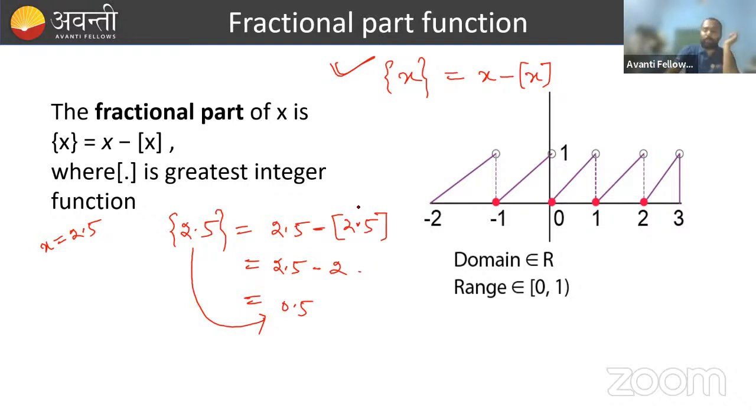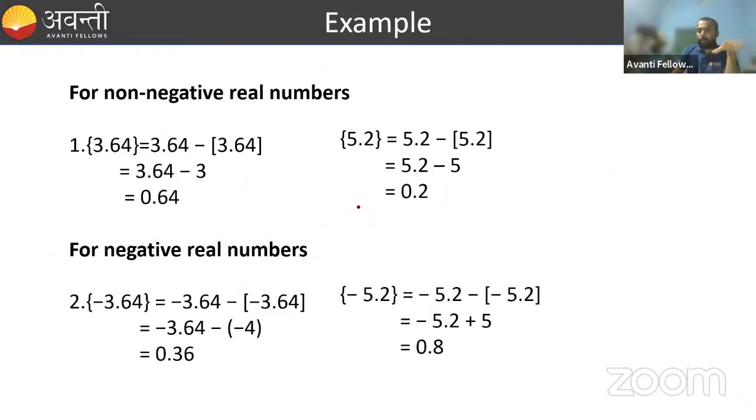Some other number also we can take. Here some other examples we have taken. For some negative number, the fractional part of minus 3.64. So x is, what is the definition? Here x is minus 3.64, right? So the definition says the fractional part of this number is x minus greatest integer of x, right?